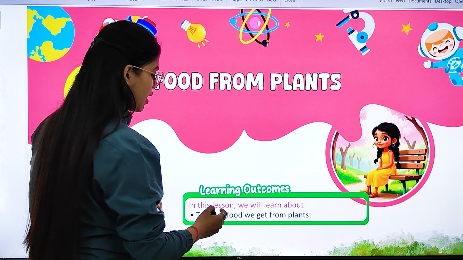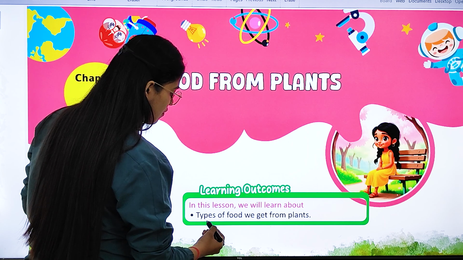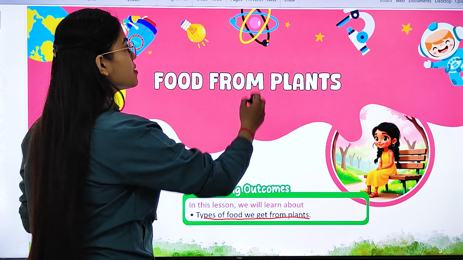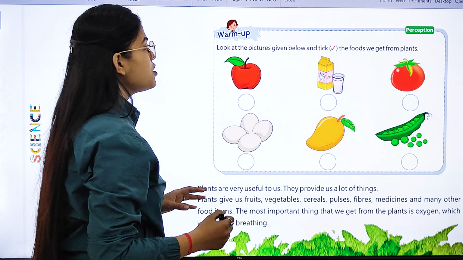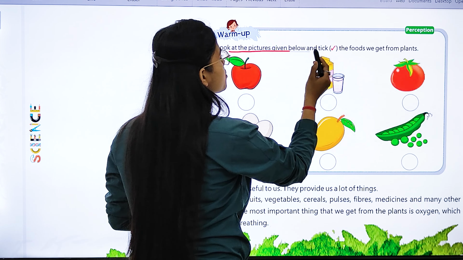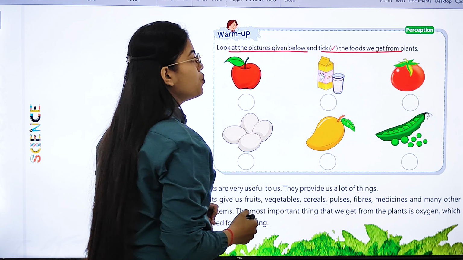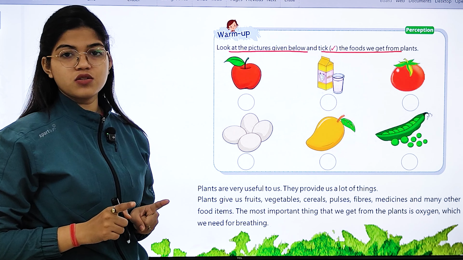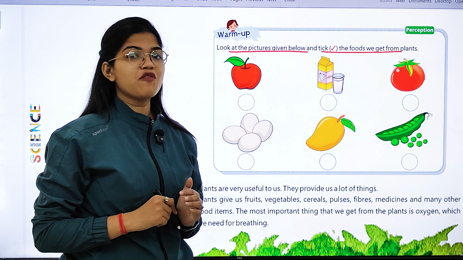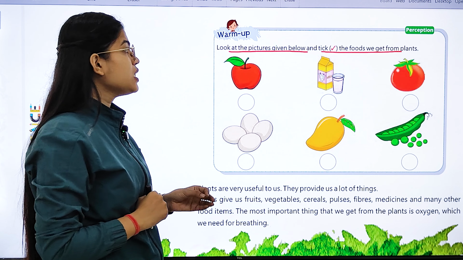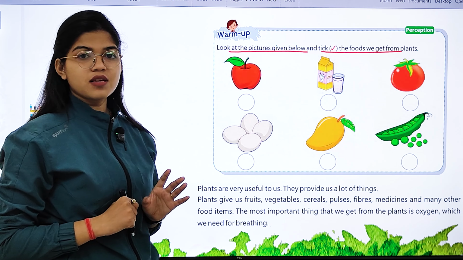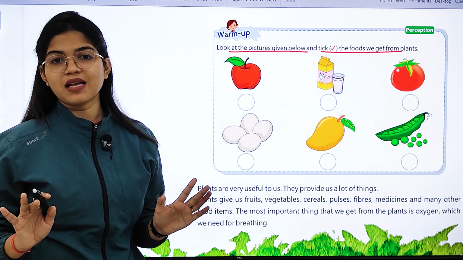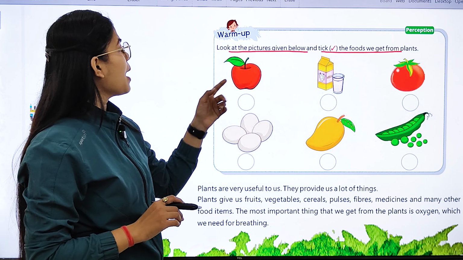So as I told you, in this lesson we will learn about the types of food we get from plants. First of all, you have to look at the pictures given below and pick the foods which we get from plants. Those food items which we get from animals, we have to leave as they are. So first is apple.